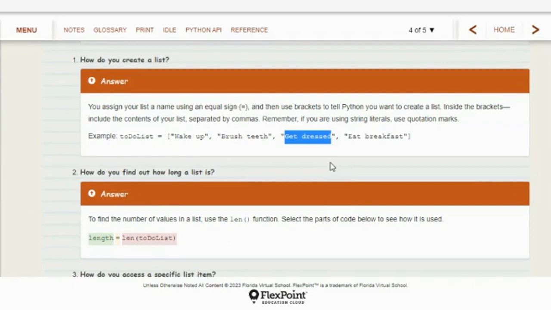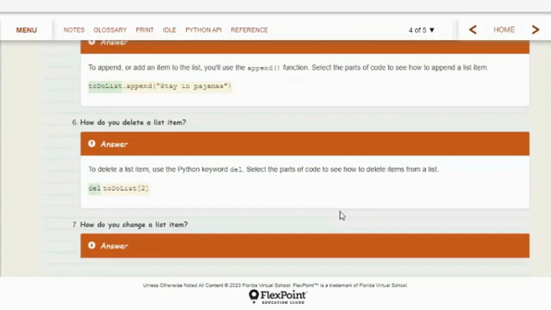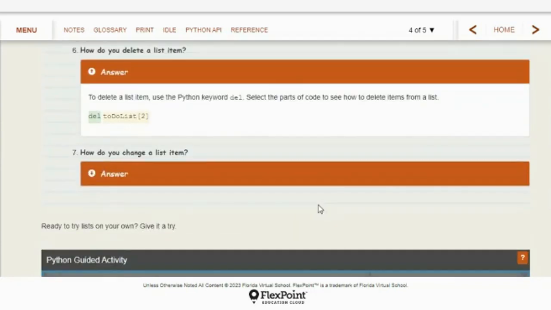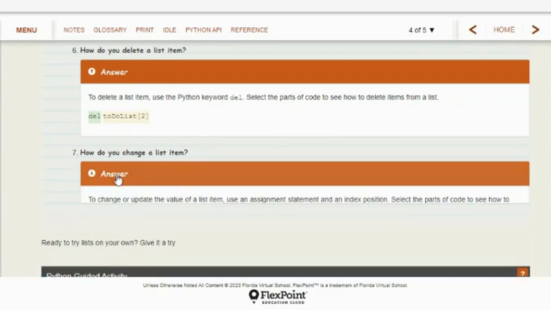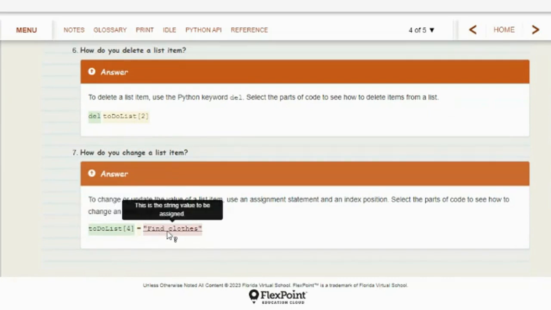Get dressed. So we deleted that because we added stay in pajamas to the list. And then how do you change a list item? So here's where we want to get rid of something and put something else in there. To-do list 4. So we're saying whatever the index item 4 is, which is the 5th item in our list, change that to find clothes.